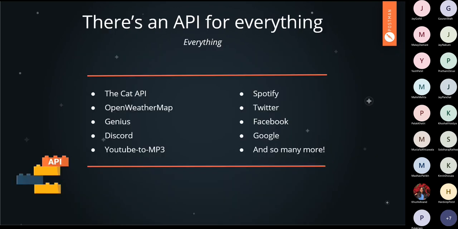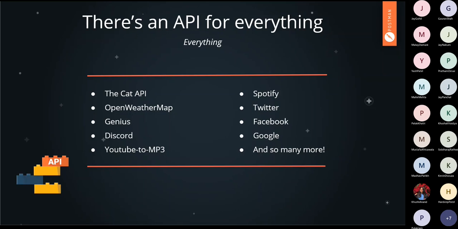Now API is for everything. These are just some examples of API, but API isn't limited to this. Many APIs are available in the market right now, like the Cat API and Spotify API. You would have used a couple. Some of you have used them in your React project or something like that. Then there are Open Weather API, Twitter, Genius, Facebook.